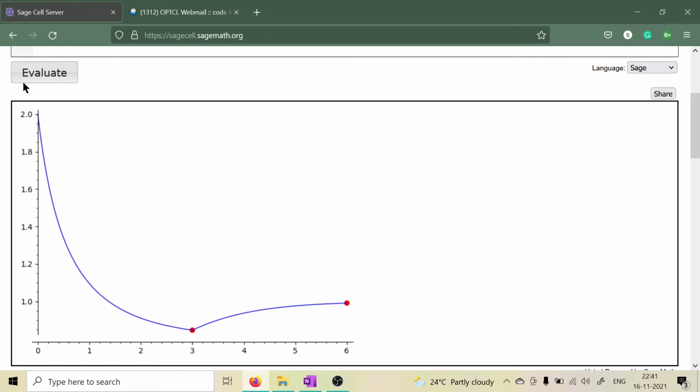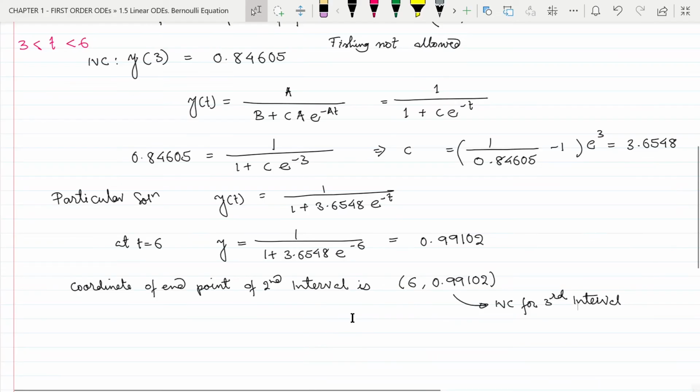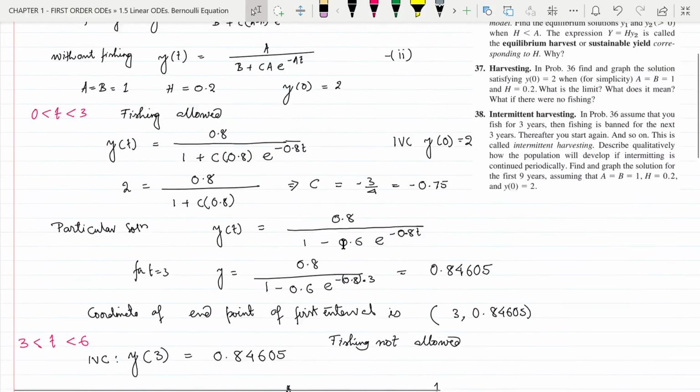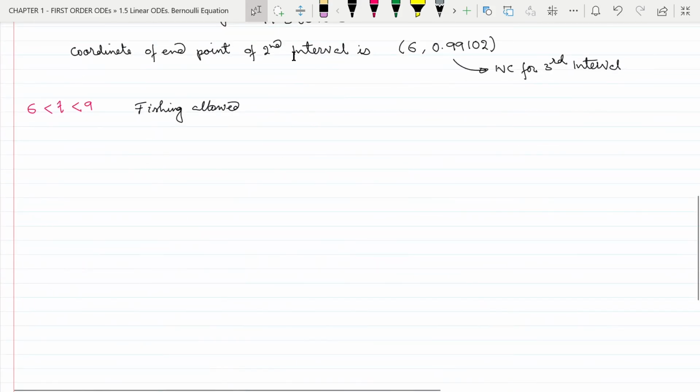You can see that the end point of the second interval is given by this point, which we have calculated in this equation. Now let us go for the third interval. For the third interval, time t is less than 9 and greater than 6, and in this interval fishing is allowed again. Since fishing is allowed, we are going to use the solution of the Schaefer model.